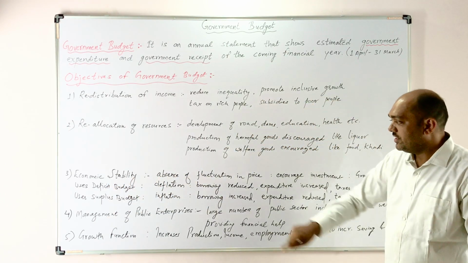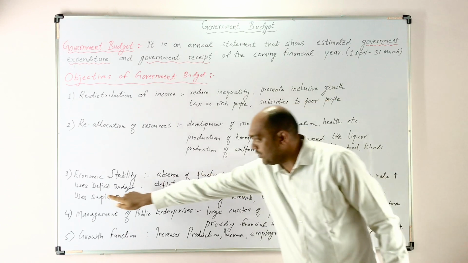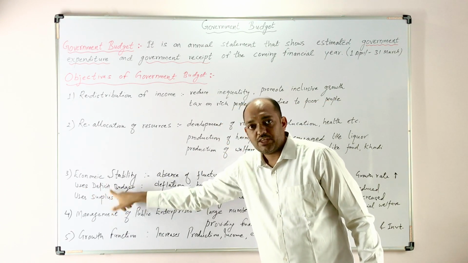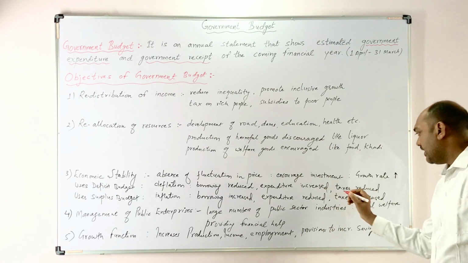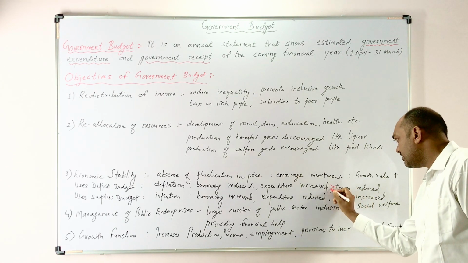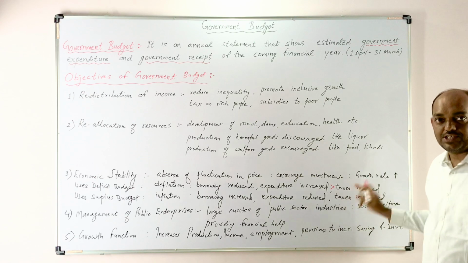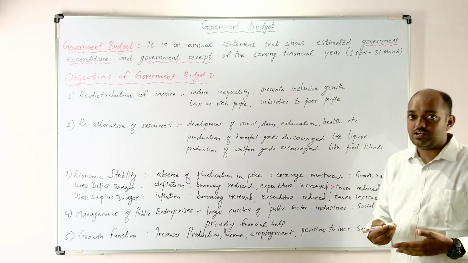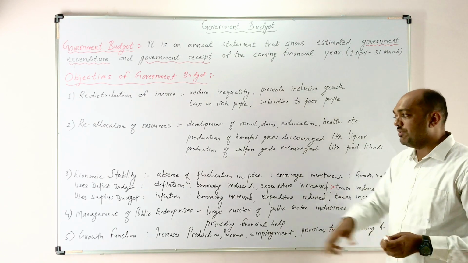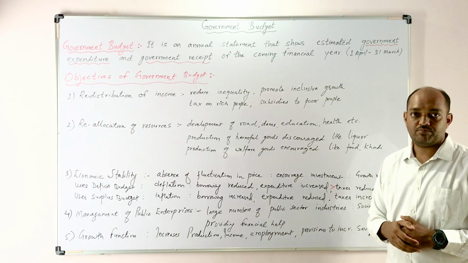And this is a situation of deficit budget. It means that in deflation, the government uses the deficit budget. In a deficit budget, our expenditure is more than our receipts. So the government uses deficit budget here, and the government removes the deflation from an economy.